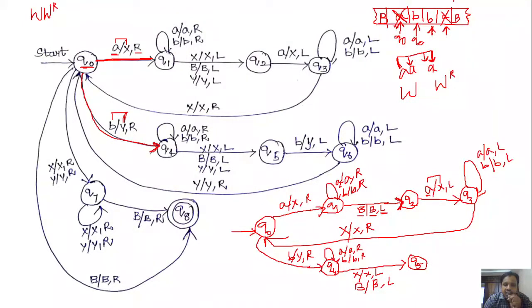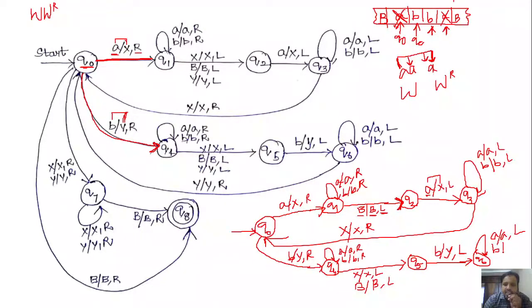So on moving left, if we find B, that means in Q5, if we get B, replace that B with Y and move the head towards left. And also we move from state Q5 to Q6. During this operation, while moving towards left, if we get A's, keep that A as it is and move the head towards left.